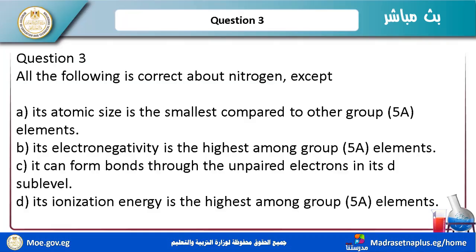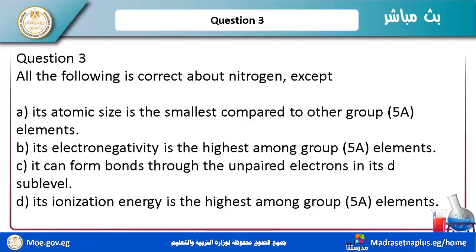Its electronegativity is the highest among group 5A elements. Yes, it is true for nitrogen. It can form bonds through the unpaired electrons in its d sublevel. Nitrogen has no d sublevels. So C is not true. The question asks for the exception, so C is the correct choice.